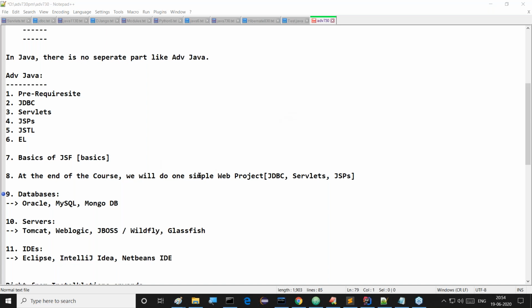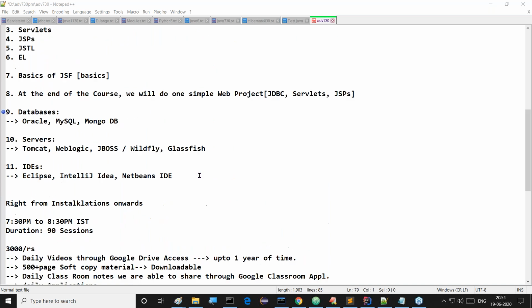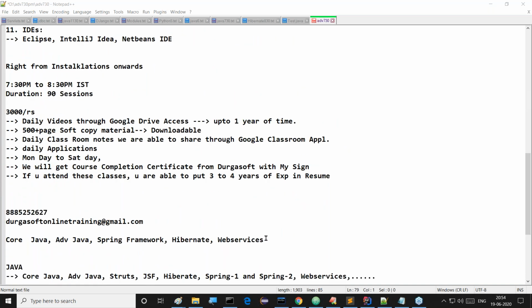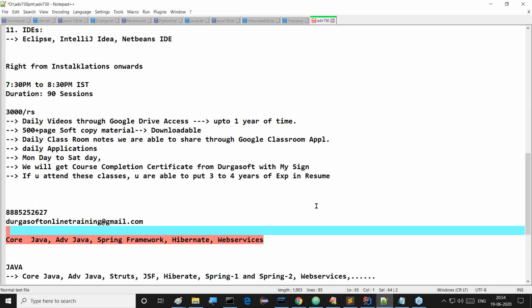For 4 years of experience, what technologies are required? Just what I said, you have to learn 5 to 6 technologies. You must have awareness of these technologies, then we can keep it as 4 years of experience. Definitely, after completing these courses, advanced Java will help you become a master in Java and have a foundation in Java.